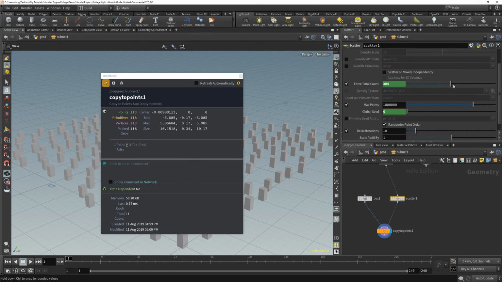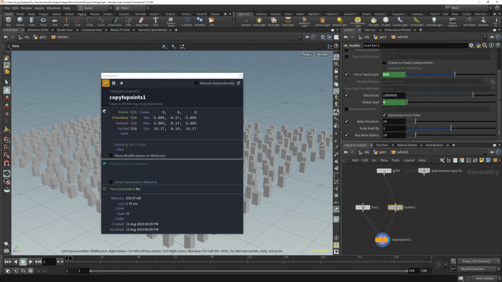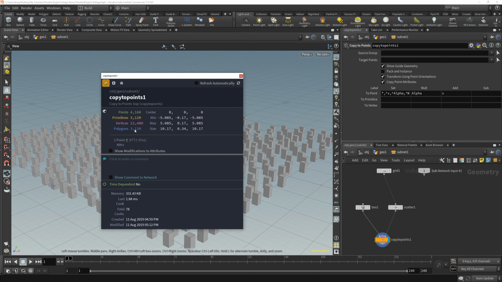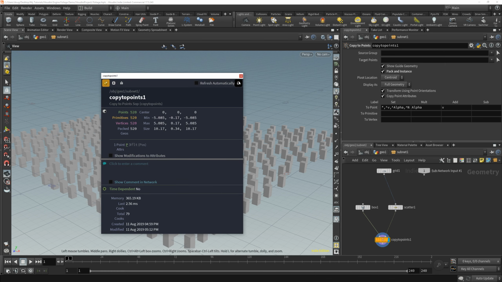If I slide this around, you'll see this changes. So this is 512 now. Now there's 512 packed geos. And if, on the other hand, I tell copy to points to not use packed in instance, then instead of a bunch of packed geos, you'll see a whole bunch of polygons. And you can see how much more geometry is used when you're doing non-instanced or non-packed versus instanced or packed. And if you want to use foliage, you have to have packed. So we're turning that on. So this is what you should see. You should see packed geos.